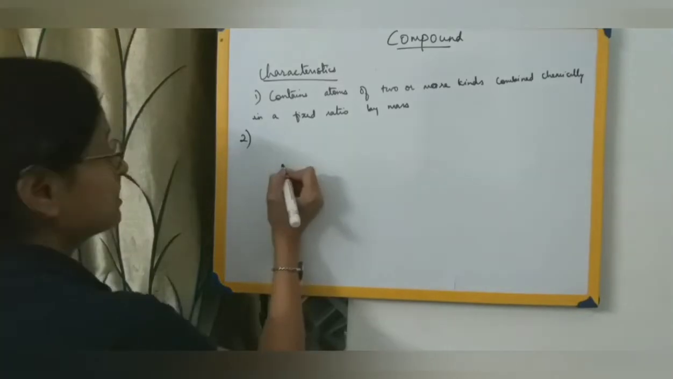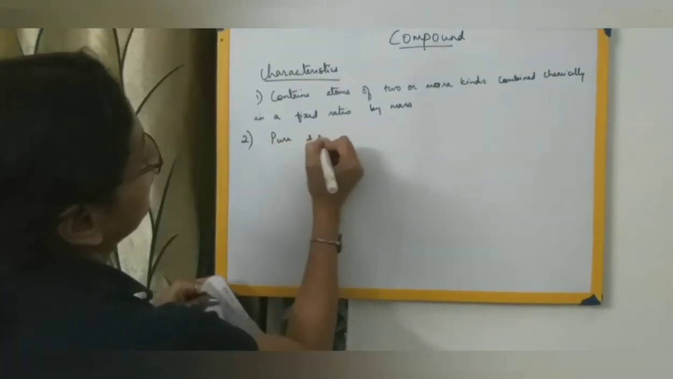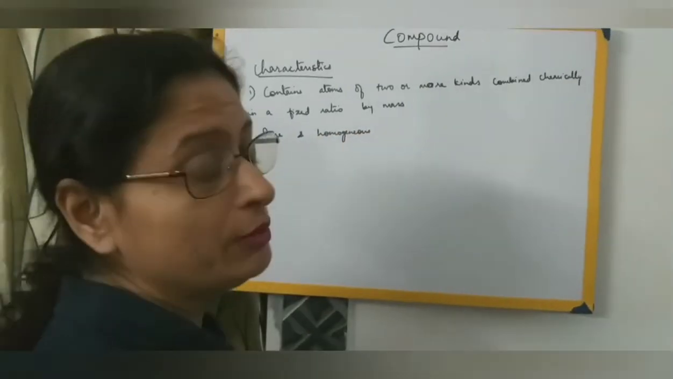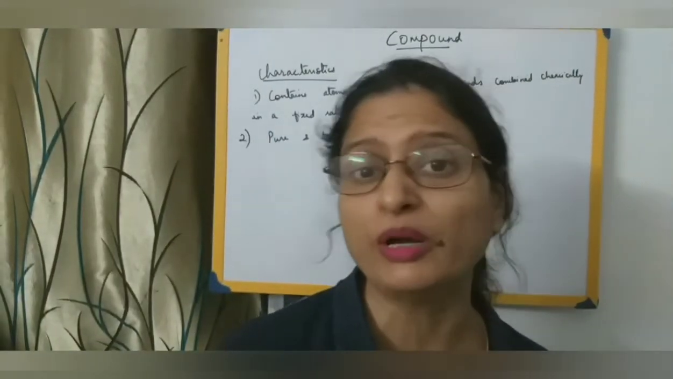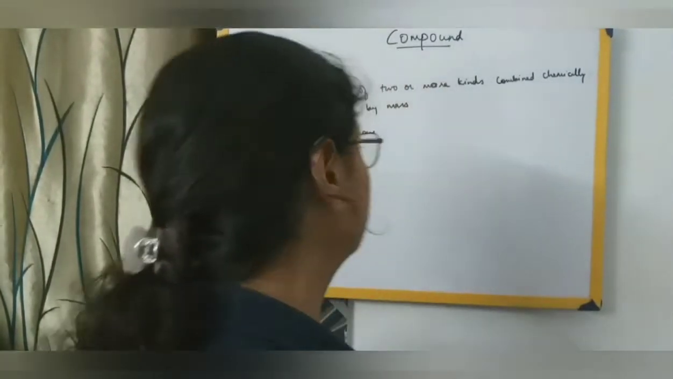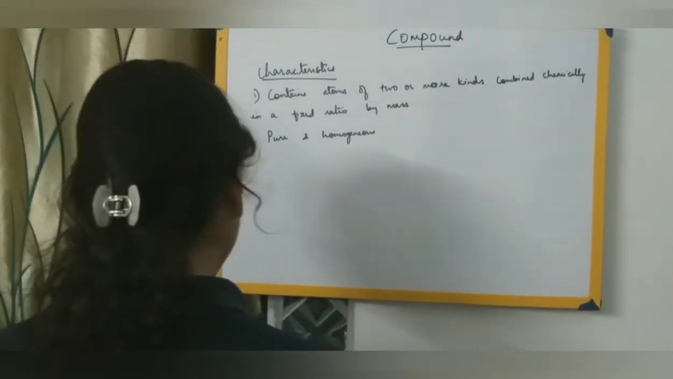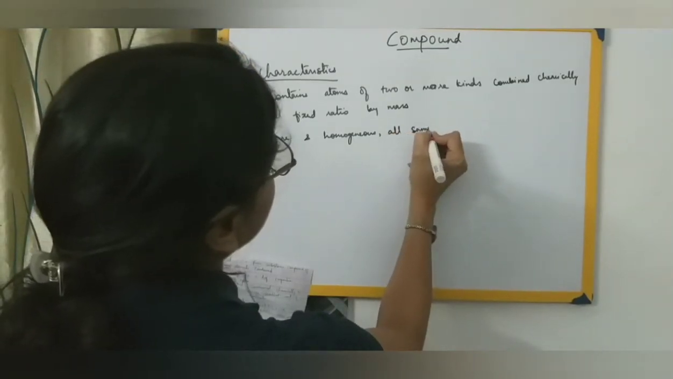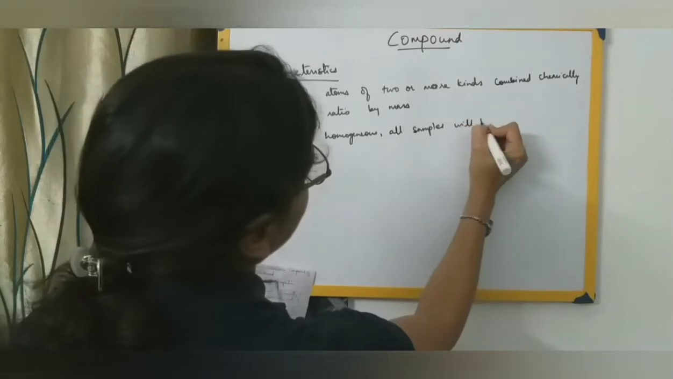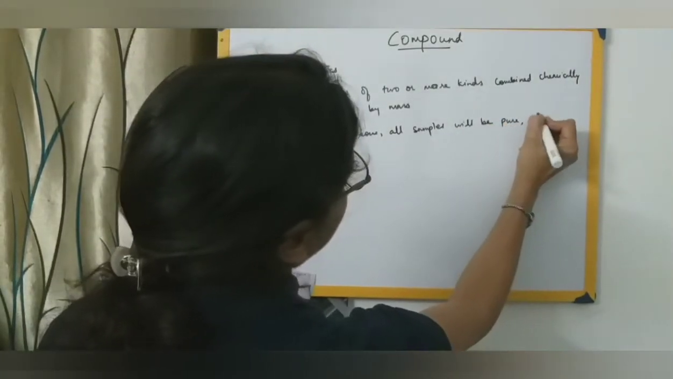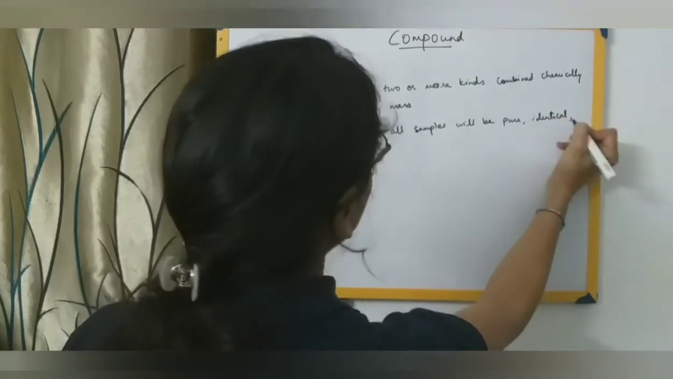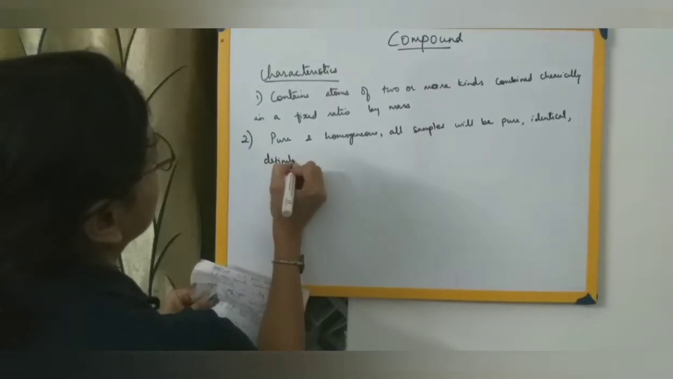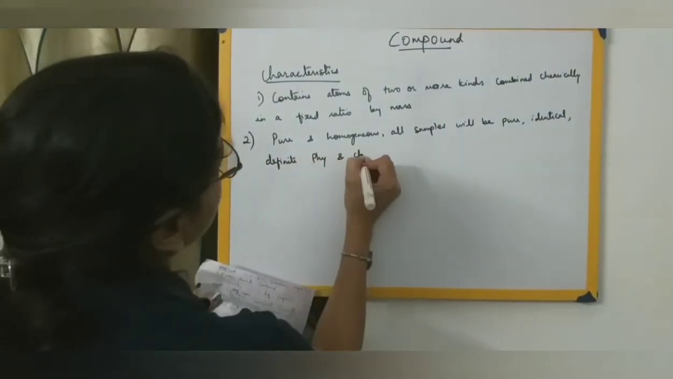The second characteristic is that it is pure and homogeneous. As I told you, if you take one sample of sodium chloride and divide it into equal parts, it will be the same throughout. So it is pure and homogeneous. All samples will be pure, identical in all respects, on all aspects, and have definite physical and chemical properties.